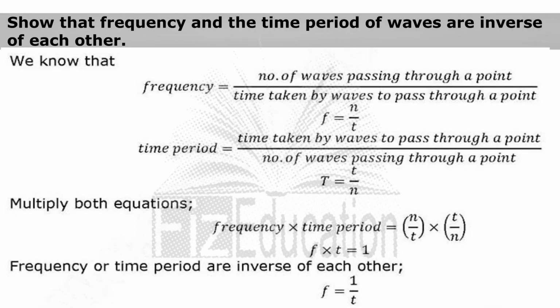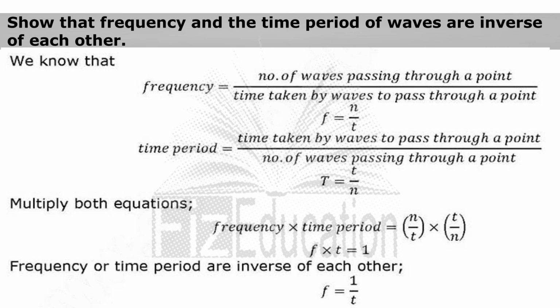Show that frequency and the time period of waves are inverse of each other. We know that frequency is equal to number of waves passing through a point over time taken by waves to pass through a point. f = N/t. Time period is equal to time taken by waves to pass through a point over number of waves passing through a point.